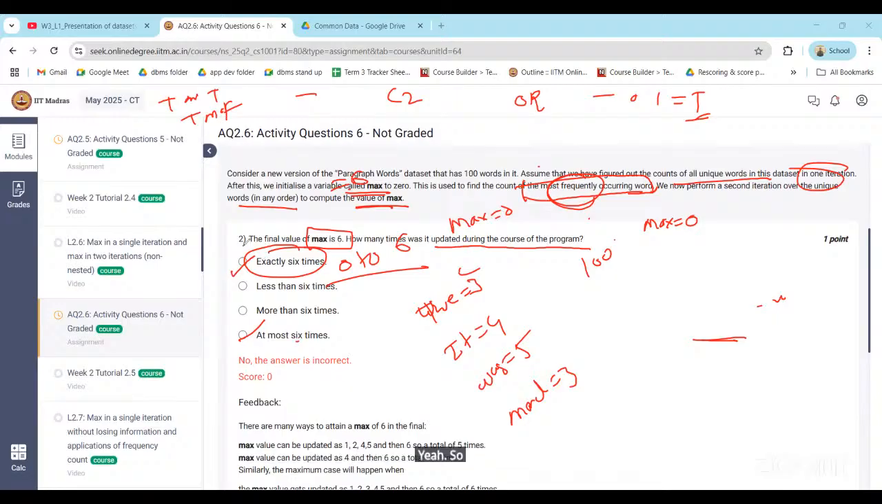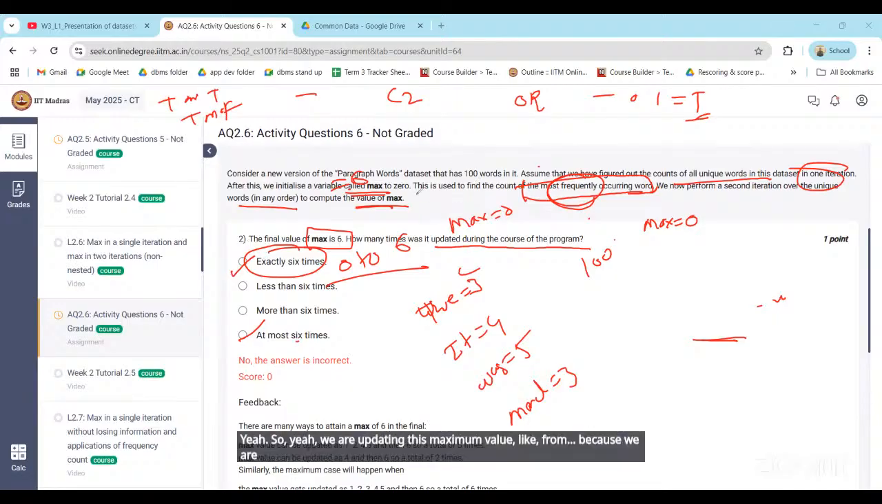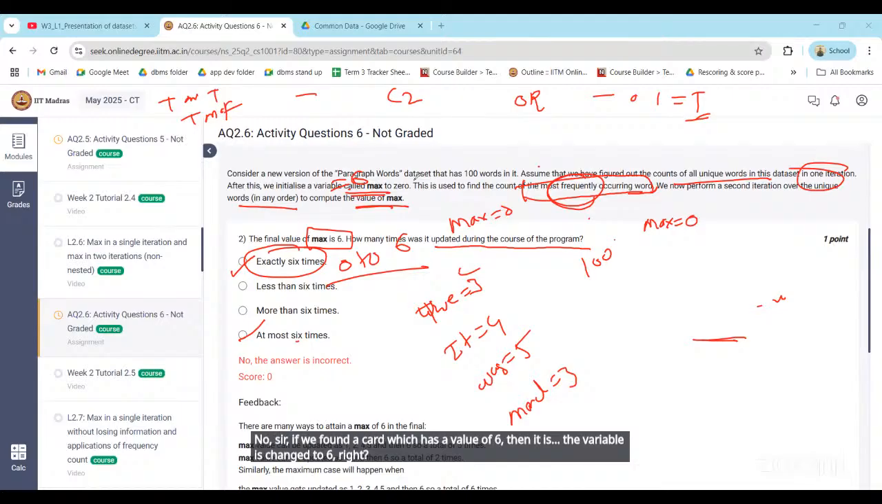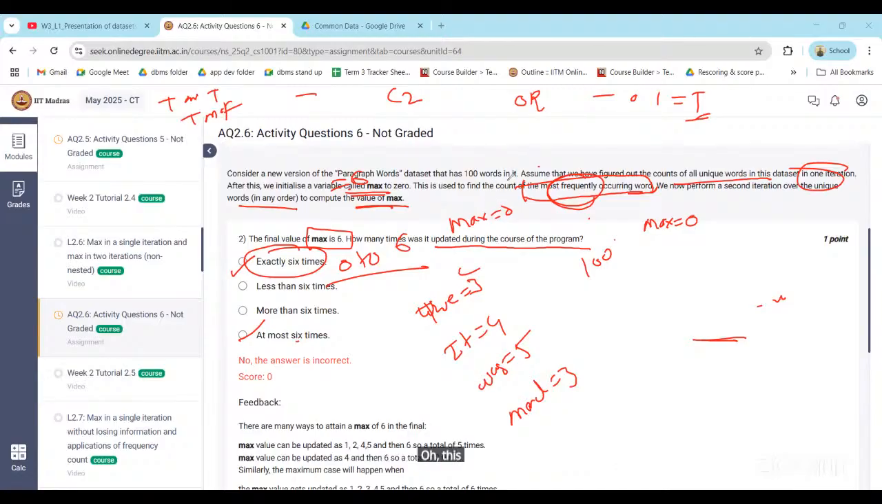So yeah, we are updating this maximum value, because we are counting it, right? From 0 to 1, 1 to 2, like that, right? No, sir. If we find a card which has a value of 6, then the variable is changed to 6, right? Then we don't want to change that.